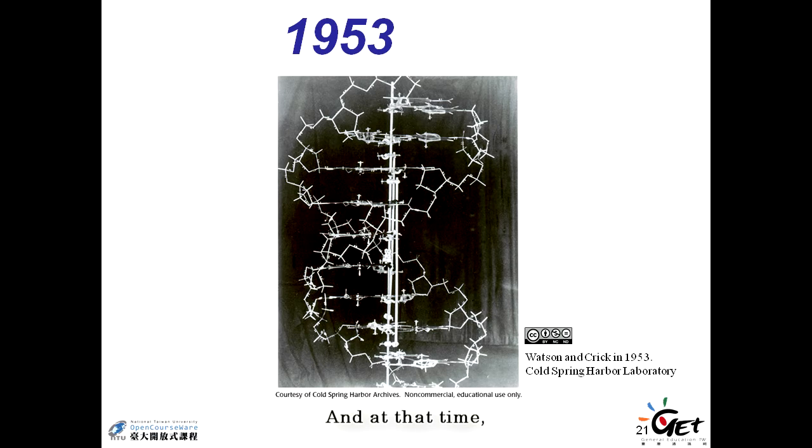And at that time, they already hypothesized, see, I always use we, meaning Watson and Crick, they made a hypothesis and talked about how the information can be faithfully replicated in our life and through generations. And this is a very important part. That's why I say genetics is important, but you haven't taken genetics, you have a genetics section in your general biology. If you do very well in your general biology, you should be okay.